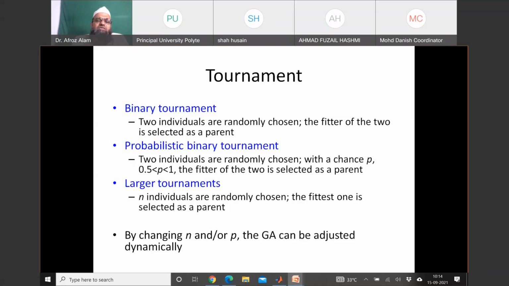Or in a larger tournament, instead of two, we have several individuals and the fittest one is selected. By changing N or P, the GA can be adjusted dynamically. This way, we have control over the dynamics of the GA by changing the probability P between 0.5 and 1, or N, the number of participants in the tournament.